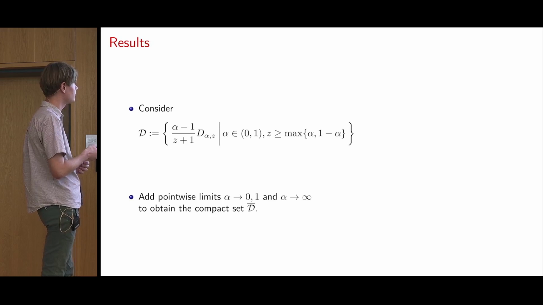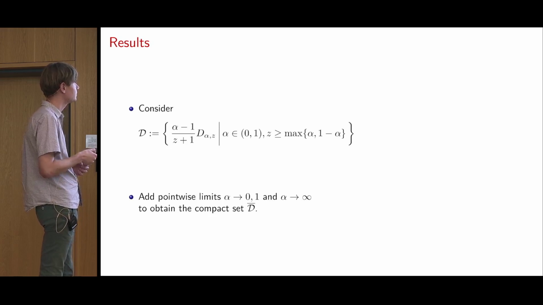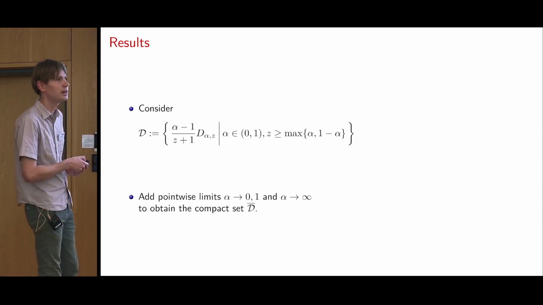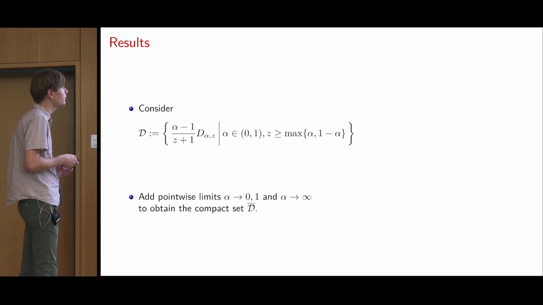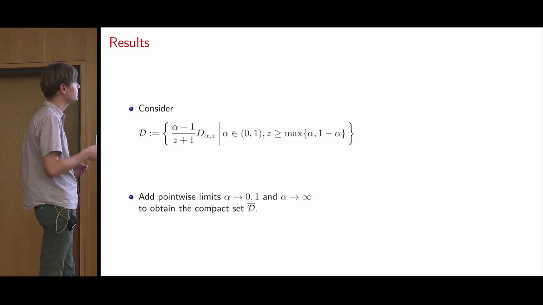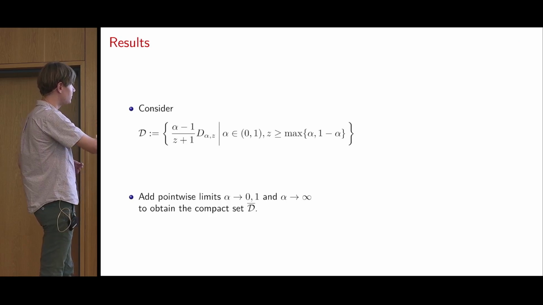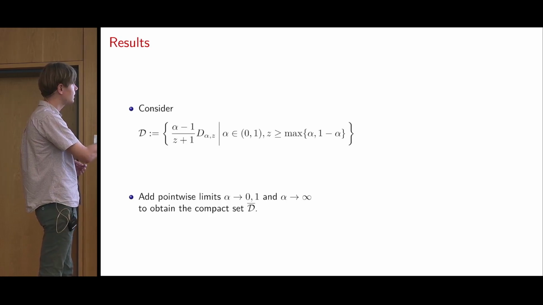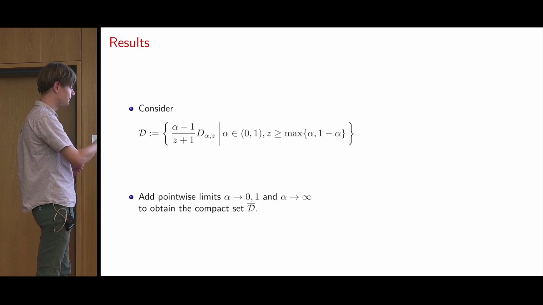We take the limit of alpha goes to 0 and 1 for fixed z, and we take the limit of z goes to infinity for fixed alpha. In that way, we get extra relative entropies. And if we add those to the set D, we get a set that is compact in the topology of pointwise convergence, this set D bar.